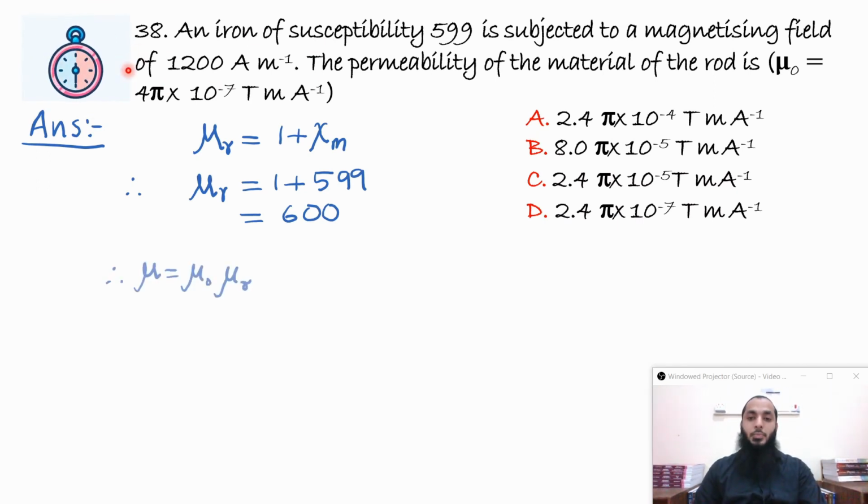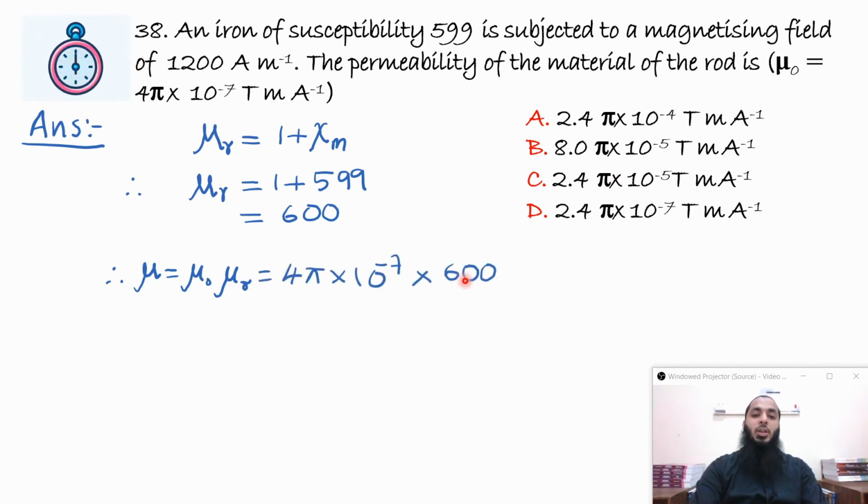It's not required. So clearly 4 pi into 10 raised to minus 7 into 600 will give you 24 pi into 10 raised to minus 5. Okay, but we want 2.4 pi, so it will be 2.4 pi into 10 raised to minus 4. Option A is the correct answer.